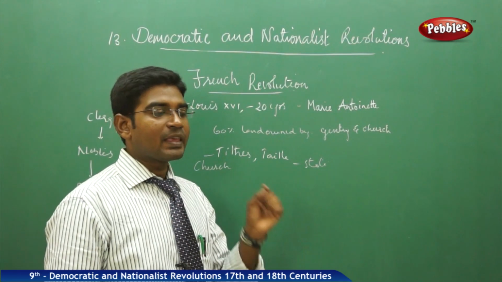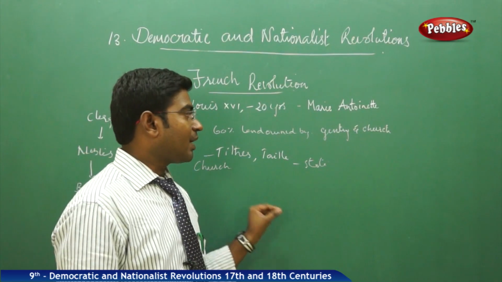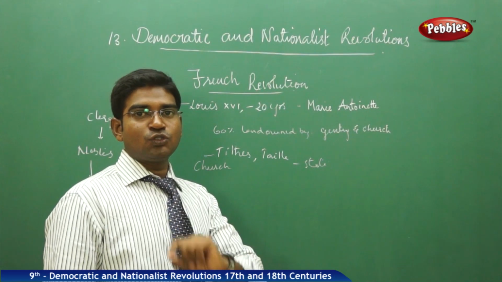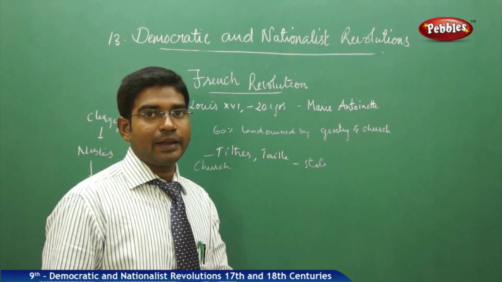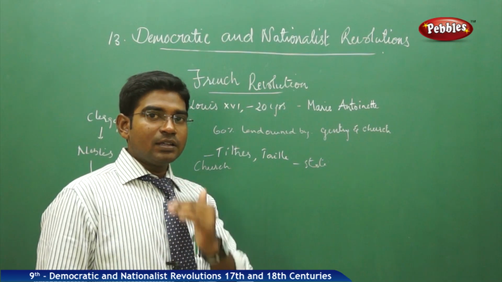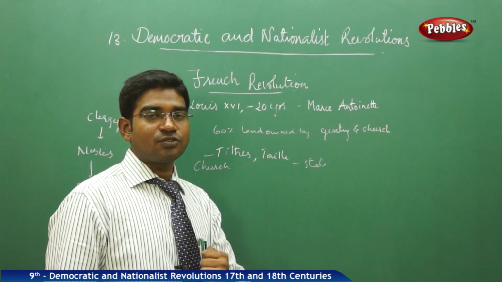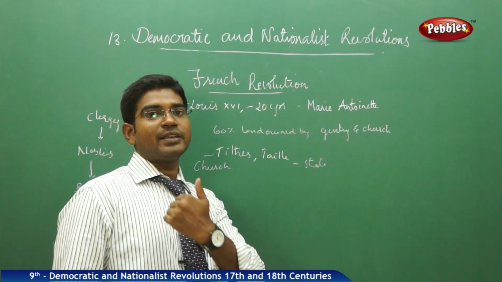the treasury was completely empty, because France helped the soldiers in the US to fight against their common enemy England. The French are always against England, and the US was fighting against England. So the French supported the American people to fight against England.